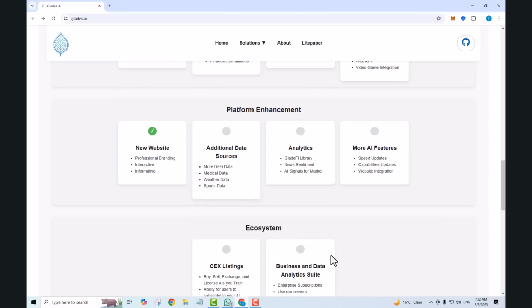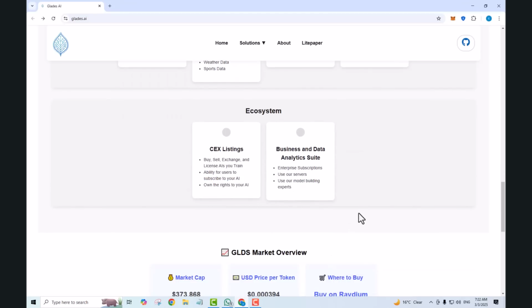In ecosystem, there are two things. First of all you can see CEX listing, in which you buy, sell, exchange, and license AIs. You train the ability for a user to subscribe to your AI or get the rights to your AI. Secondly, business and data analytics suite, in which enterprise subscriptions use our servers and our model building expert.